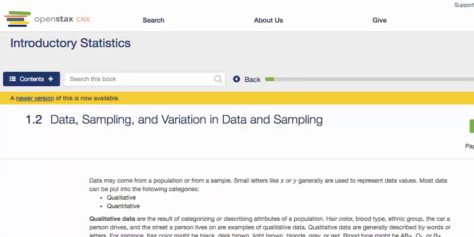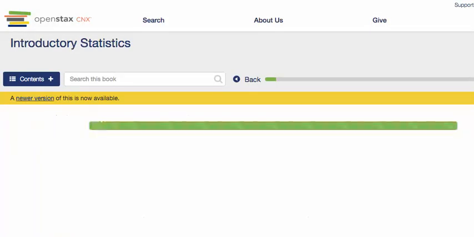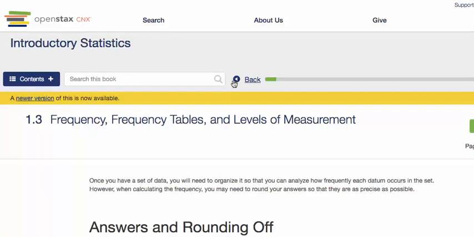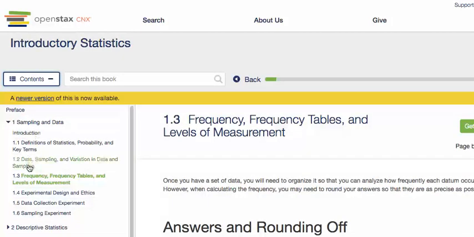And then you click on next again, you can get to 1-3. And you can use the back button to go backwards. There's a table of contents here on the left. And you can also select the sections as you work your way through.